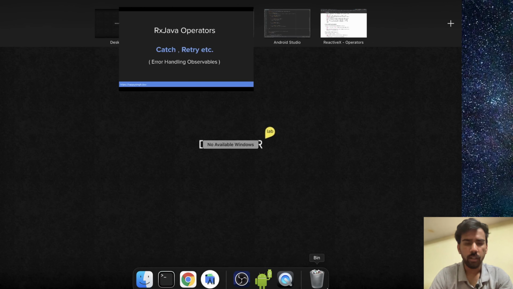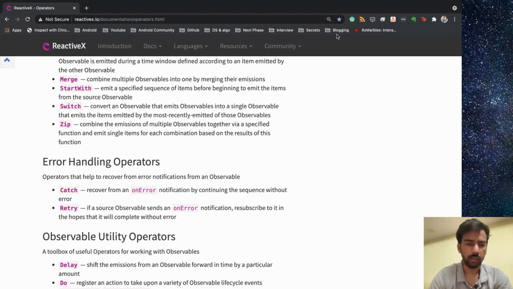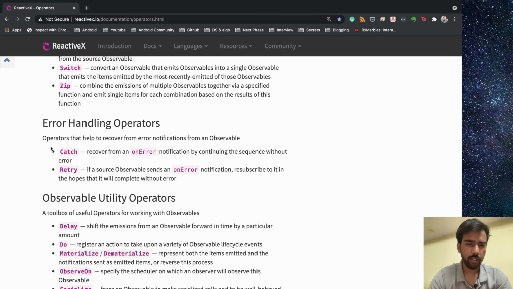Okay, so we'll go to the same ReactiveX website, and as you can see we have two operators. The definition says: operator that helps to recover from error notification from an observable. So you don't want your stream to be broken, you need some handling on the data emission. So let's say you have catch. In the catch, what it does is it receives some notifications from the onError, and then it continues the sequence. It doesn't break the flow in between, right? So that's why we use catch.